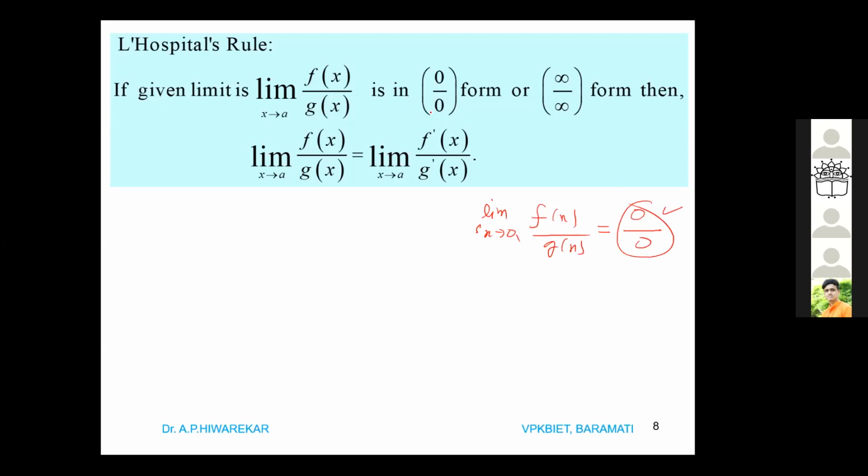There are so many forms, like 0 by 0 or infinity by infinity. Then we have L'Hospital's rule, with which we can solve such types of limits.